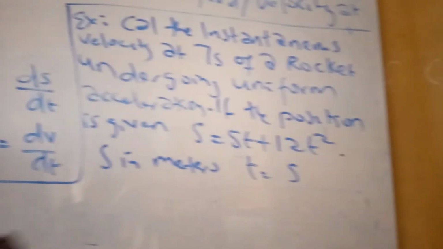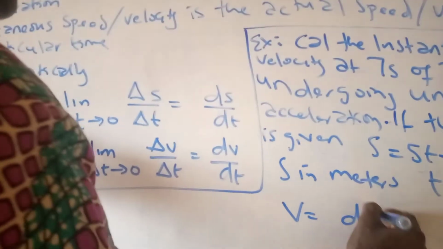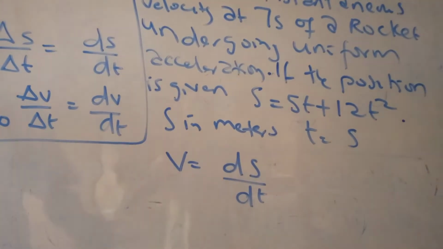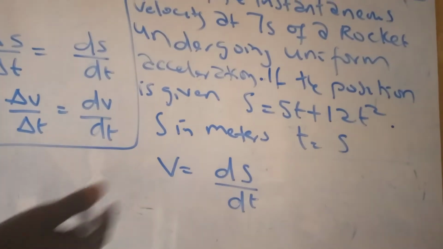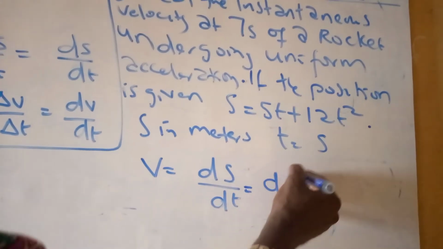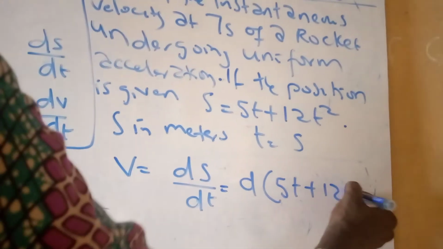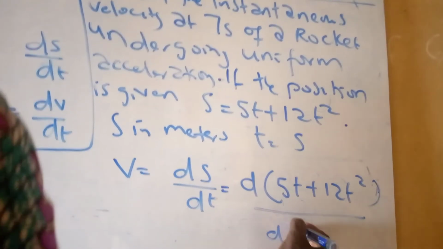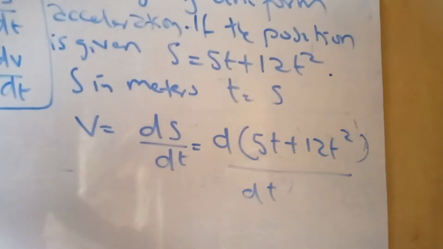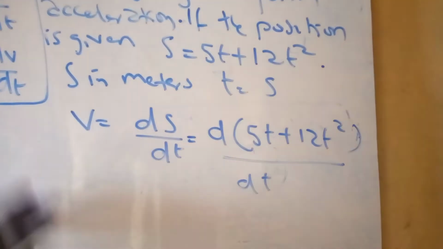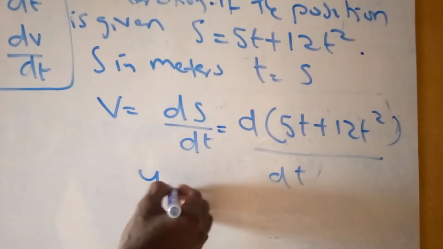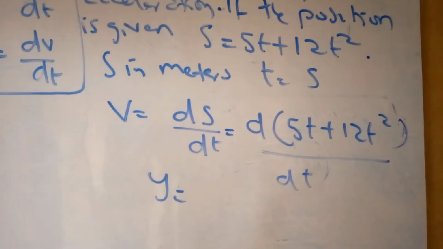I told you from the formula that the instantaneous velocity is ds/dt. If you're used to calculus, we do differentiation. You just differentiate. Now we have the distance, which is s, so just do d of 5t plus 12t squared over dt. Let me give you a background on differentiation, so that will help you.